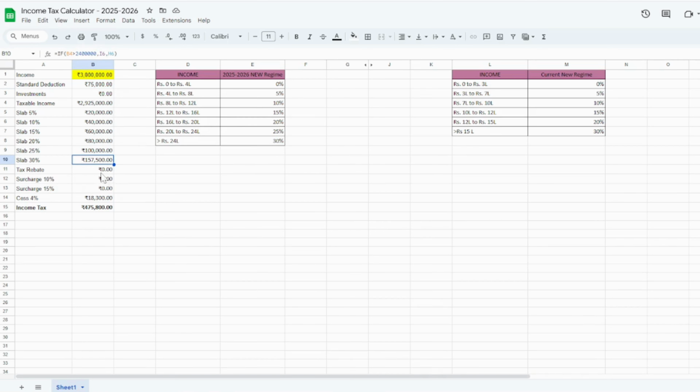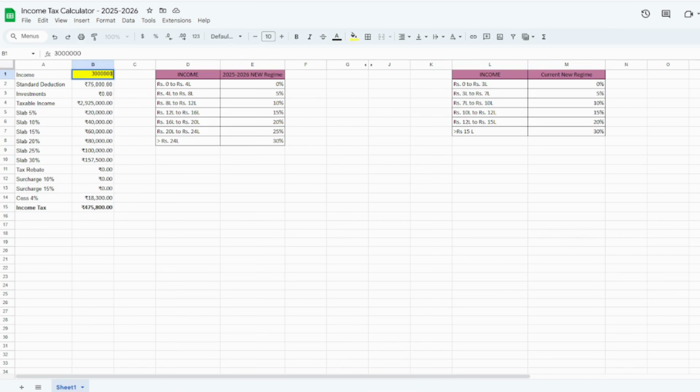There is no tax rebate, and there is no surcharge of 10% and 15%, because surcharge of 10% and 15% will only come above 50 lakhs. So if your income is above 50 lakhs, then surcharge is 10%. Above 1 crore, then your surcharge is 15%. And then you have to pay a cess of 4%.